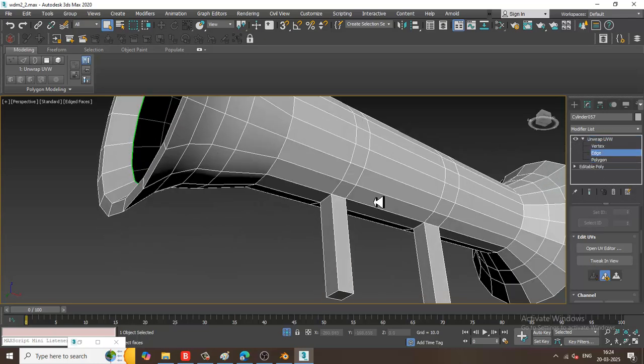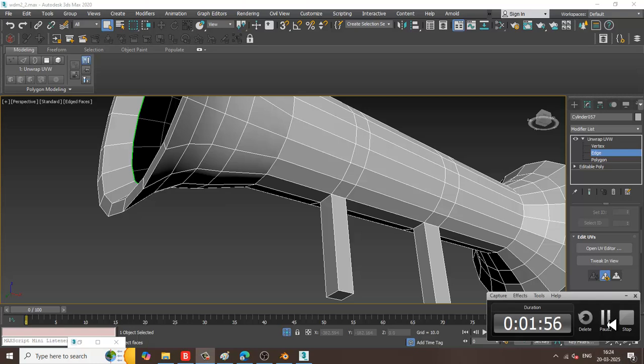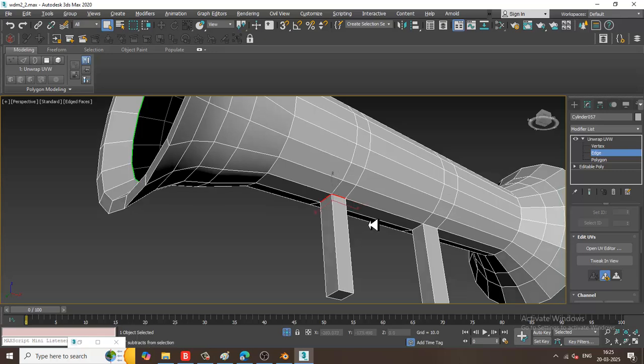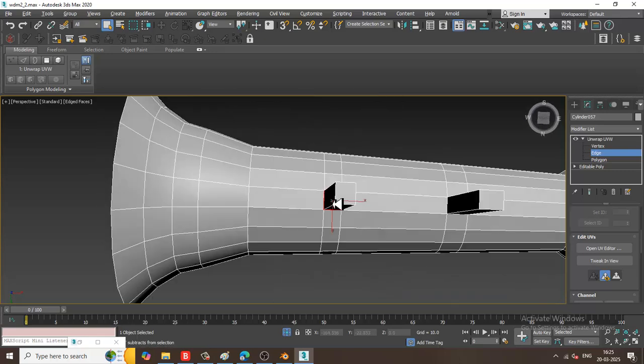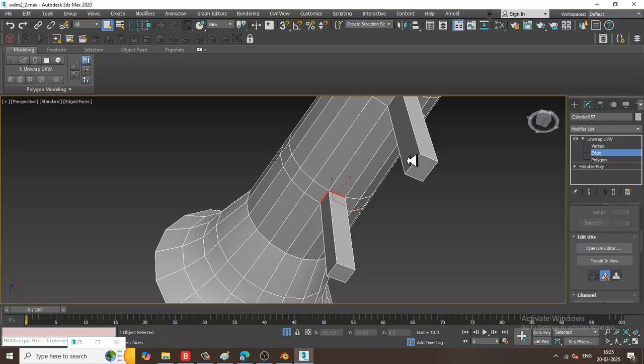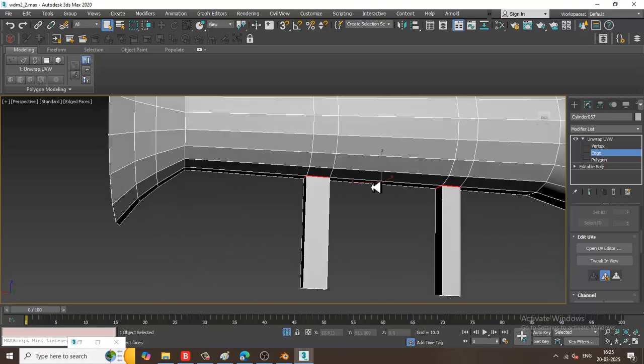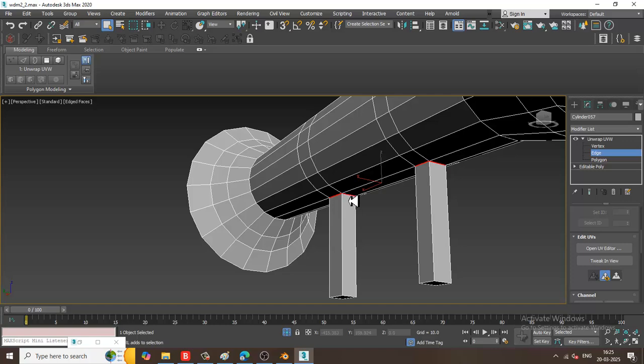So let's select the edges, and now what I'll be doing over here is I'll select this, let's select the edges, and open UV editor.